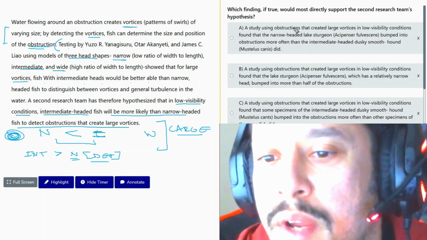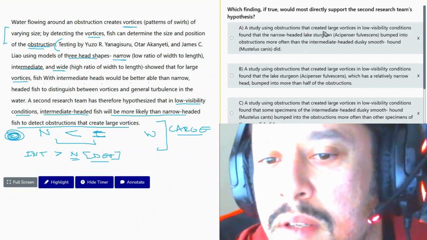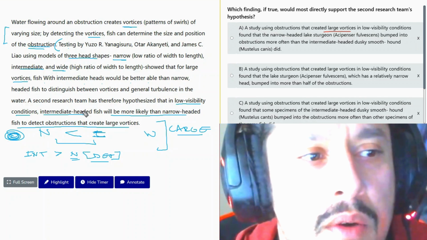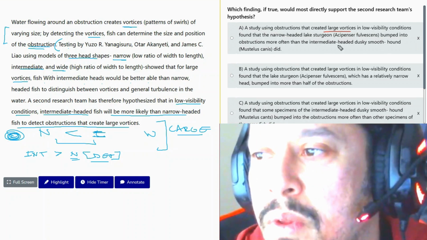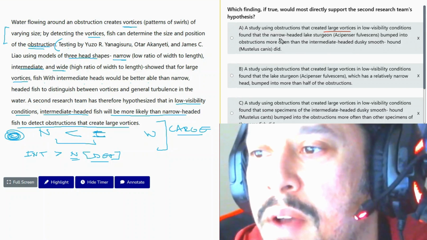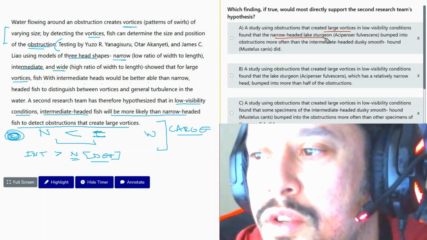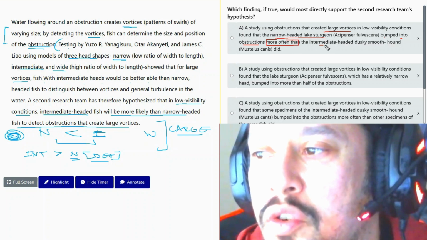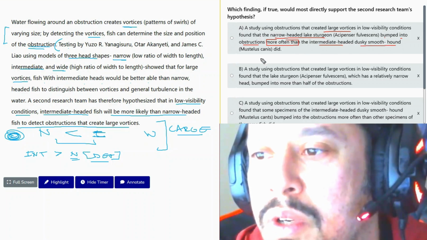So a study created large vortices, correct? In low visibility conditions. That's what we're talking about right now. Found that narrow-headed lake sturgeon bumped into obstructions more often than the intermediate-headed dusky smooth hound did.